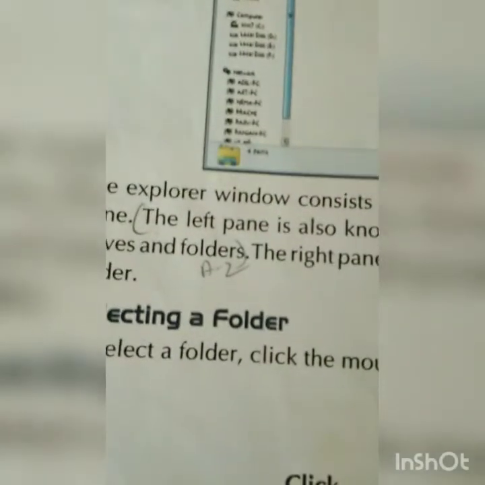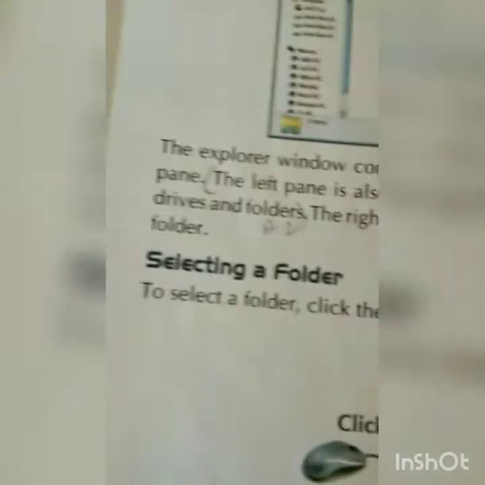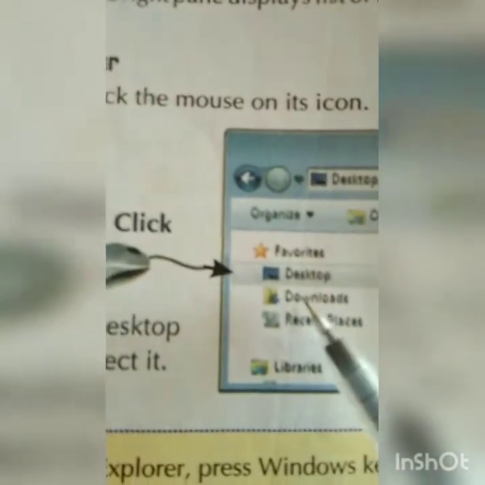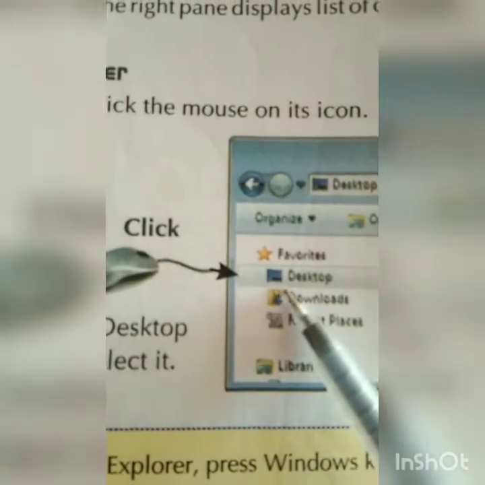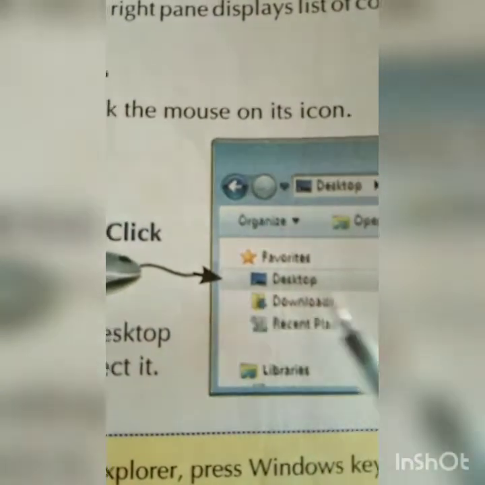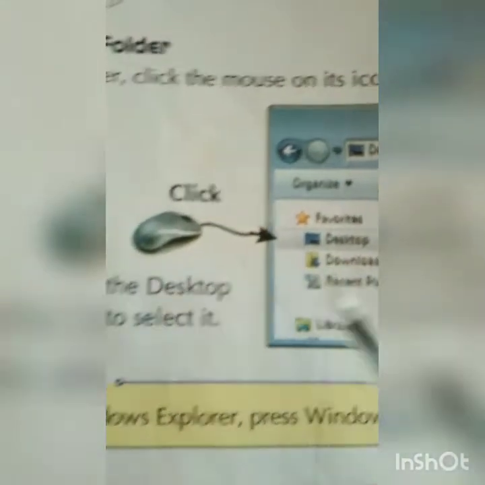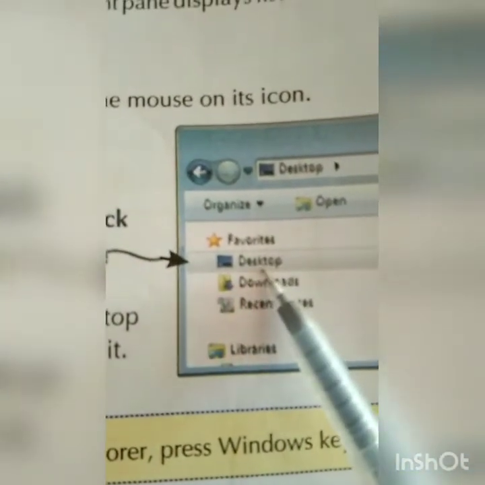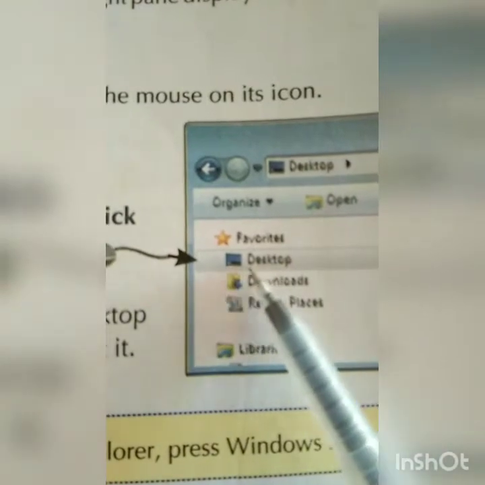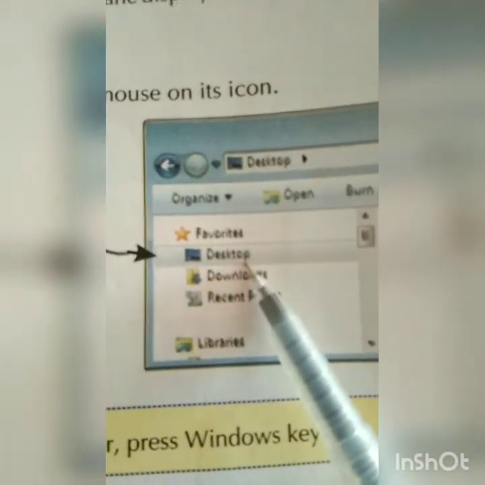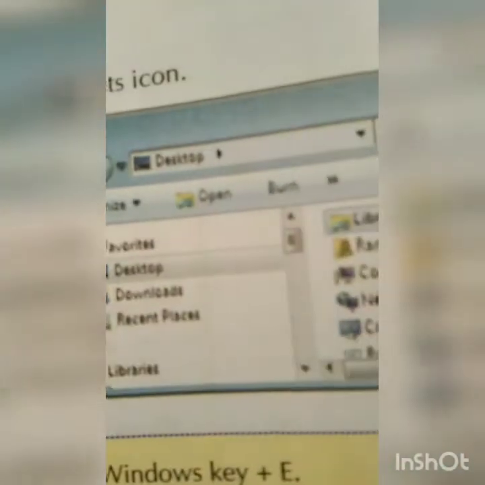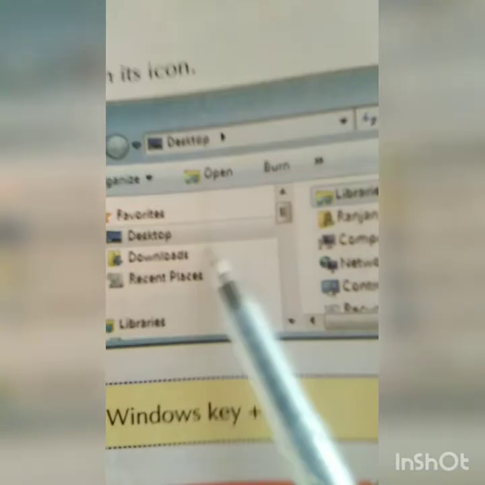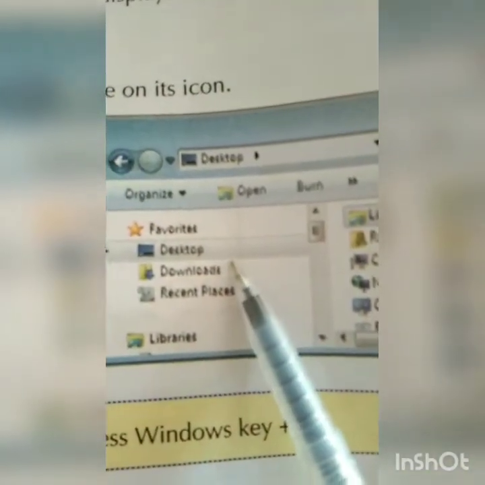Now selecting a folder. How to select a folder? To select a folder, first of all click the mouse on its icon. Any folder you want, just click on it with the help of the mouse, and it will show that this one is selected. Now click the desktop icon to select it. On whichever icon you want to select, just click and it will be selected. And when you select, one more screen at the side will open showing what the contents of this folder or file are.